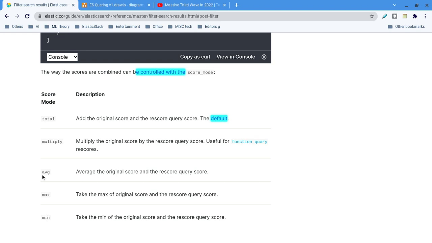Let's say I want to get all the product information. I have 10 products, and I always want to display them at the bottom of the screen or the bottom of the report: how many products there were, how many sales, what the average is, everything at the master level. But at the top or middle of the page I want to display only the particular product details. In that case I can achieve both using the post filter and the rescore. Rescore here is just for sorting purposes, nothing else. This is one sample use case.